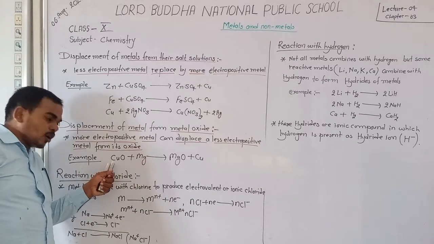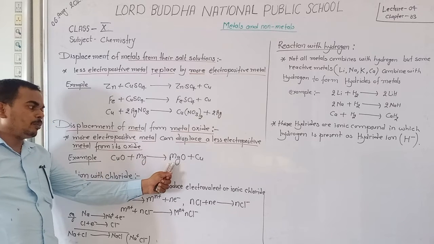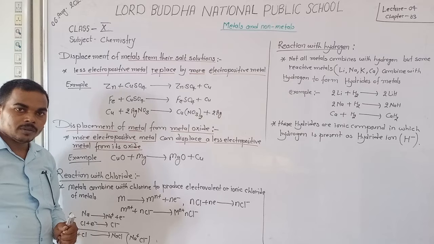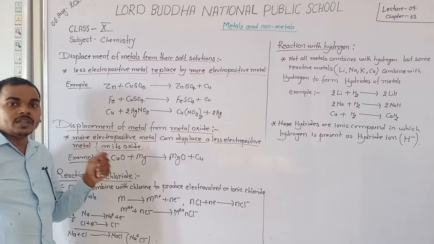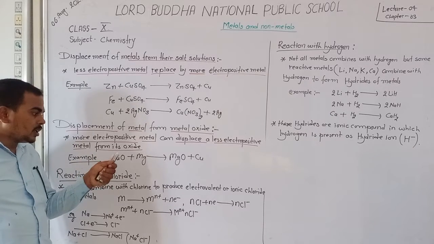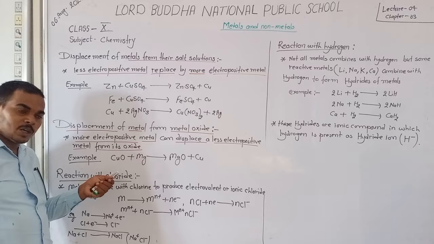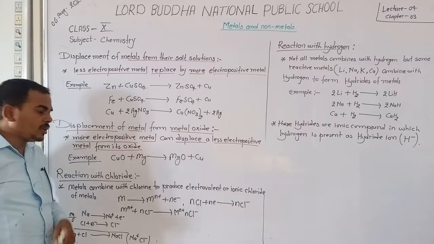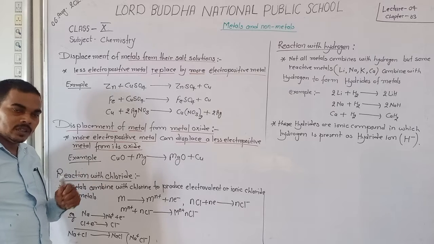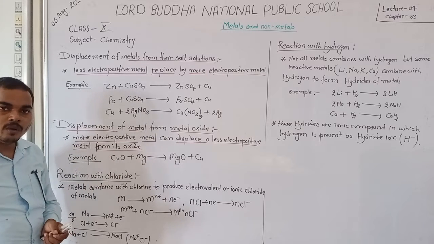Magnesium replaces the copper from its oxide and converts into magnesium oxide plus copper. This is because in the activity series, magnesium is placed above copper. It means the electropositivity of magnesium is greater than copper, and that is the reason magnesium replaces the copper from its oxide.